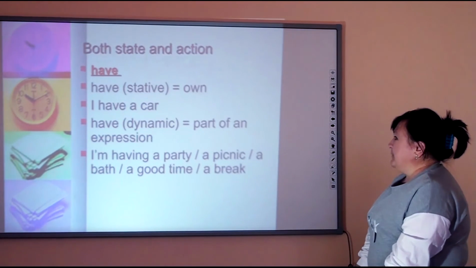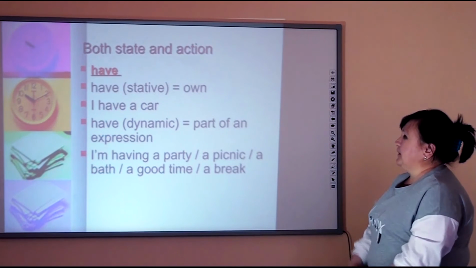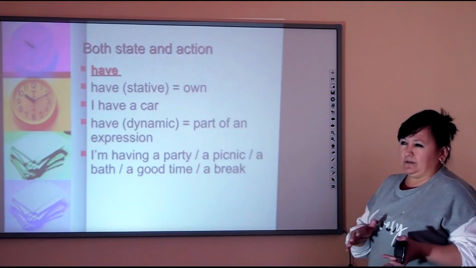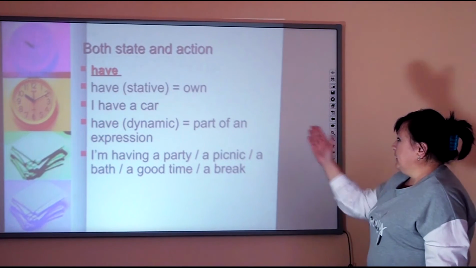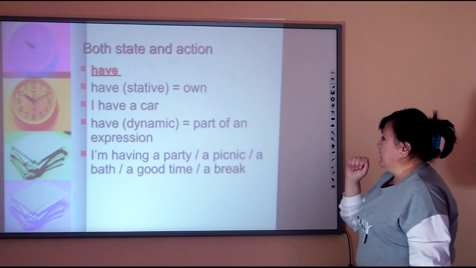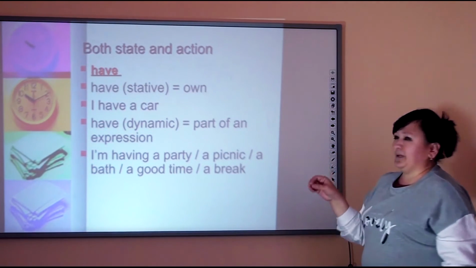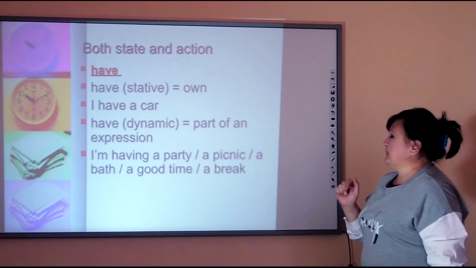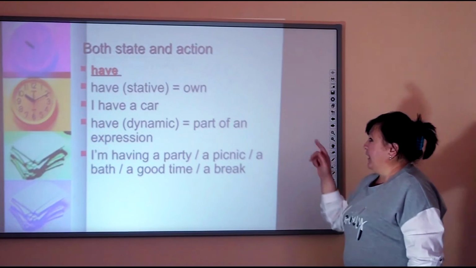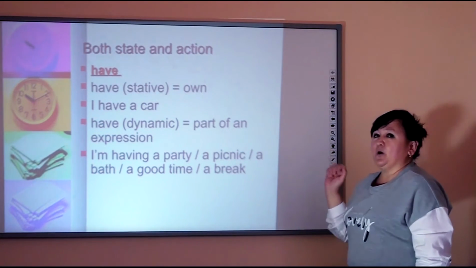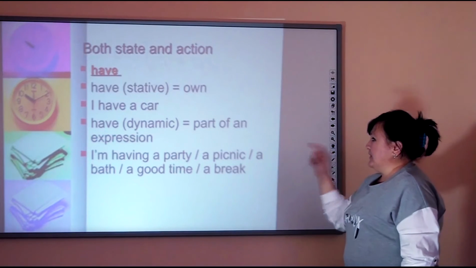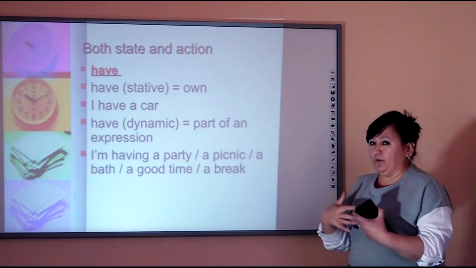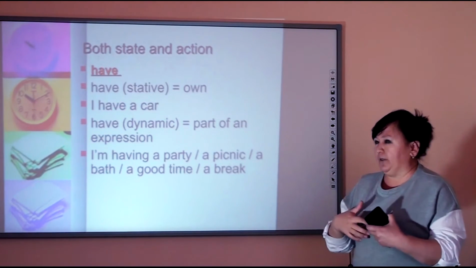Okay. Sometimes both. Some verbs we can use in both tenses. For example, "have." This word can express a state and at the same time it can express an action. For example, "have" in a stative form means own. I have a car. I own a car. It's my own.